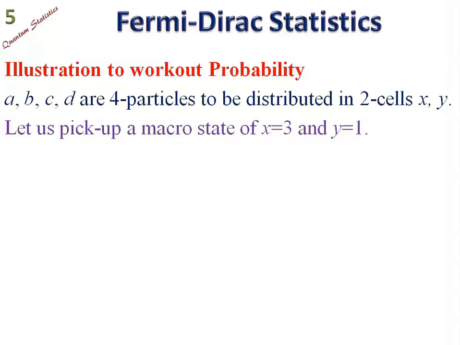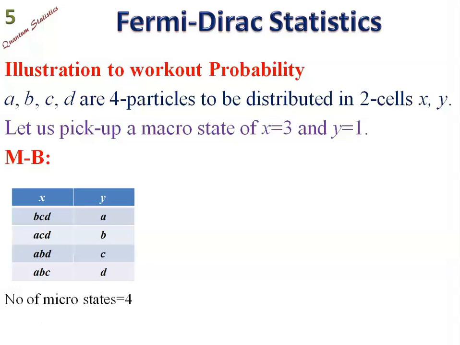We shall pick up the example that we have discussed in the case of BE statistics. Let us suppose that we have four particles A, B, C, D to be distributed in two cells, say X and Y, and we shall pick up a macro state X equal to 3, Y equal to 1. It means that in X cell we have 3 molecules and in Y cell we have only 1 molecule.